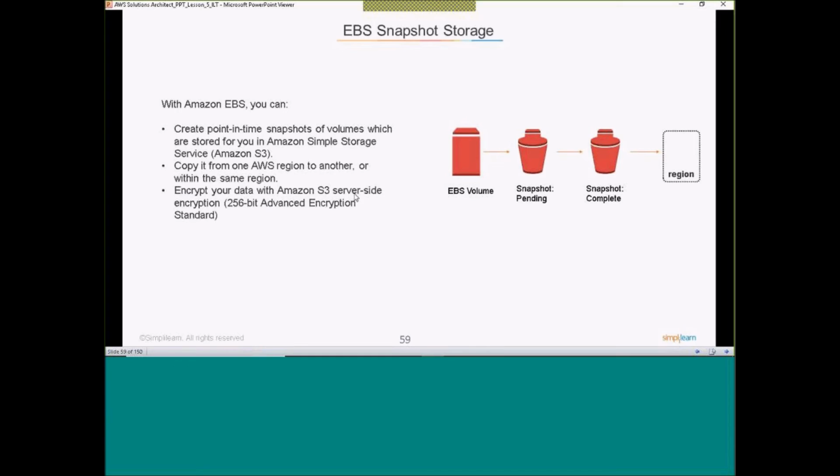Encrypt your data with S3. S3 is a storage service, so it also supports encryption. You can encrypt your data by using the S3 server-side encryption, which is 256-bit encryption. Okay, so while the snapshots are stored on S3, we can keep them in encrypted form to add security. Now let me demonstrate how we can do the snapshot.